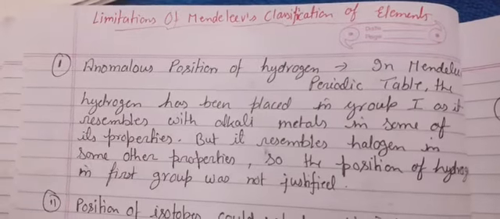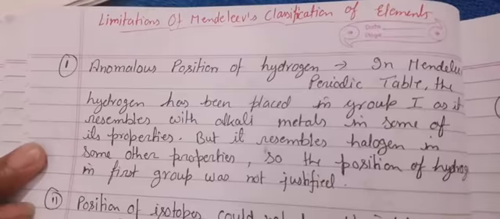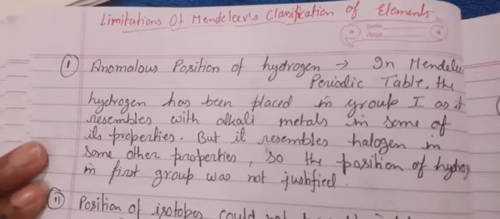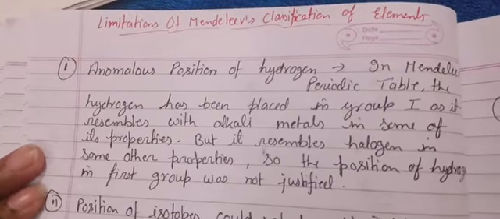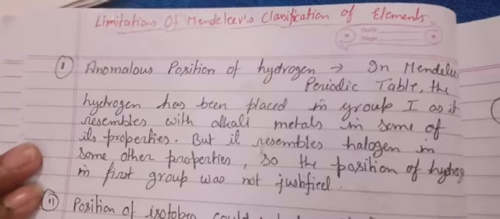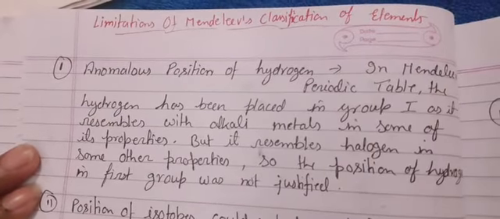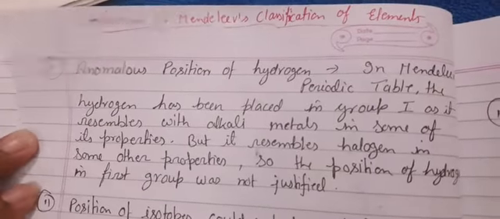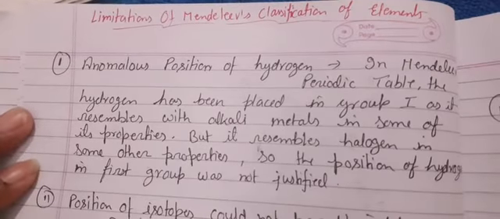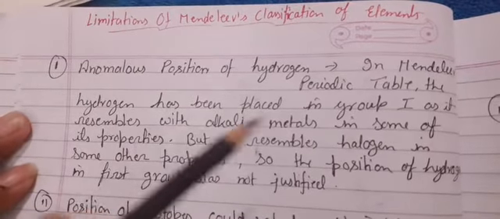Welcome viewers, as we are going through the periodic table chapter, in the last video we were continuing with Mendeleev's periodic table, so we'll continue from there only. In this video I'm going to start the topic from here, then we'll continue to the modern periodic table.